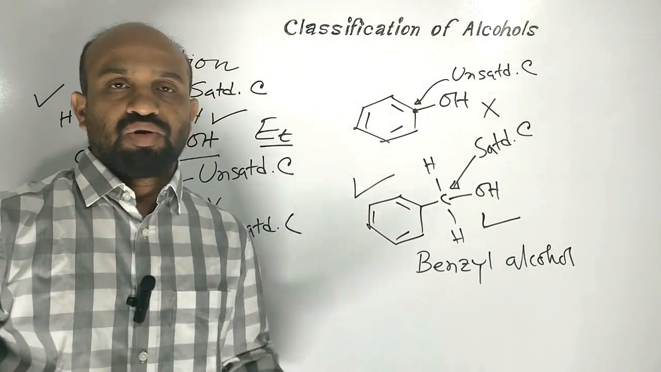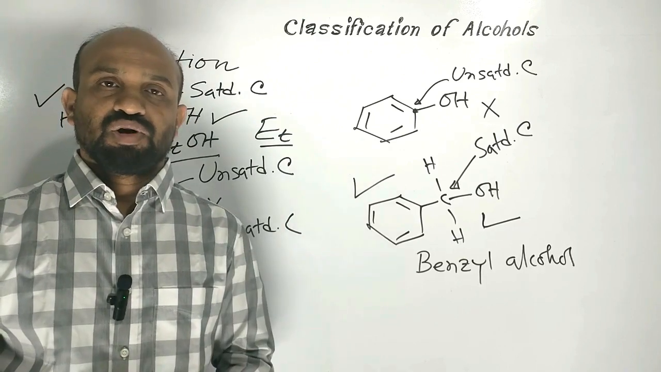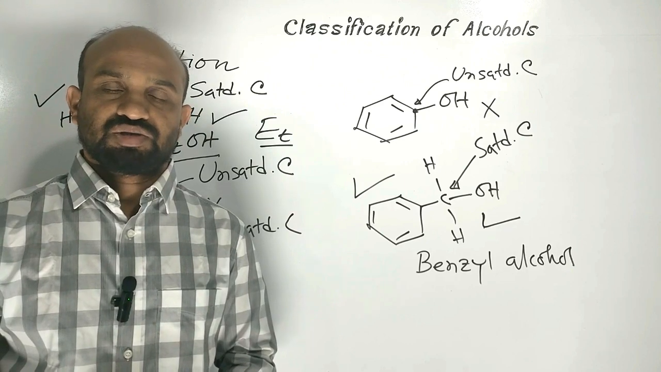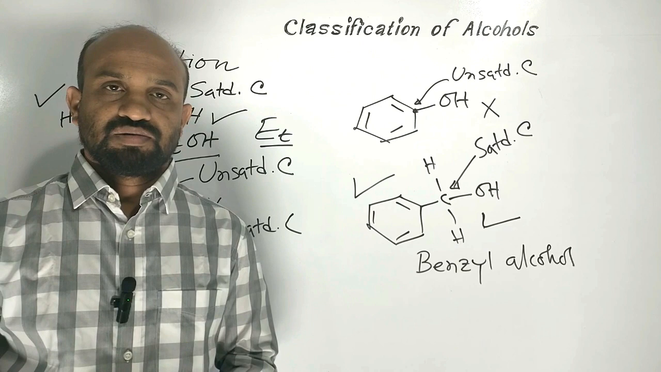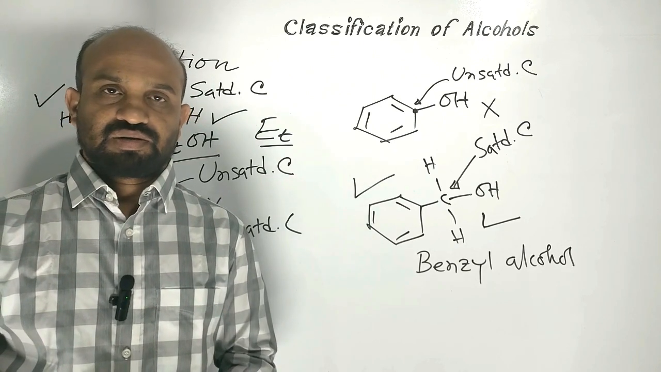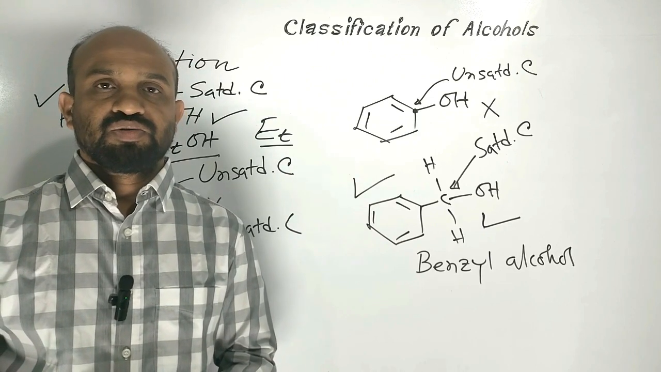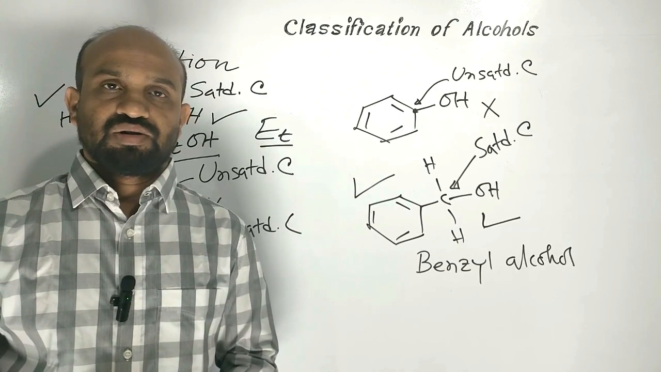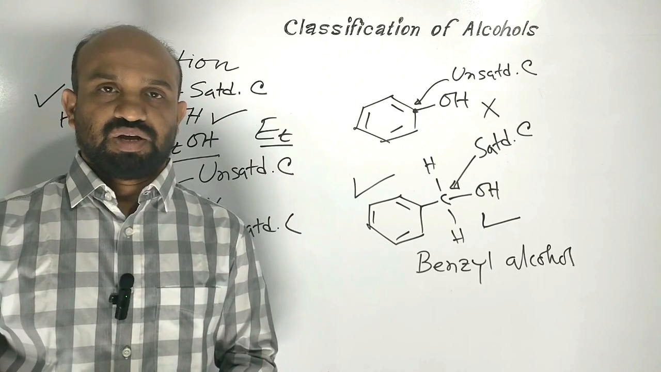So alcohol is defined as follows: when one or more hydrogen atoms are replaced by the same number of hydroxyl groups in aliphatic hydrocarbon and in aromatic hydrocarbon, and the hydroxyl group is bonded to saturated carbon, then the compounds are called alcohols. Now let's see classification of alcohols.